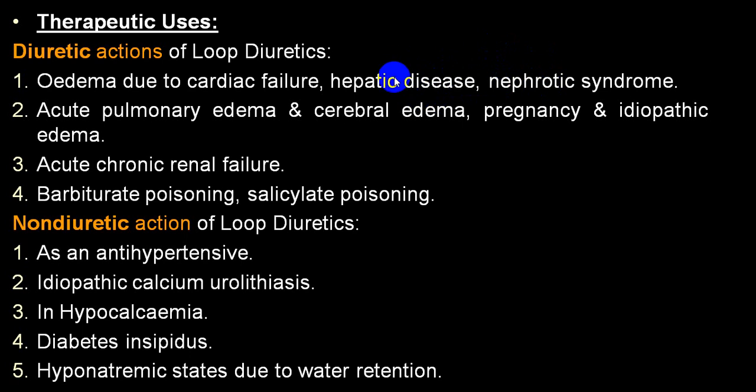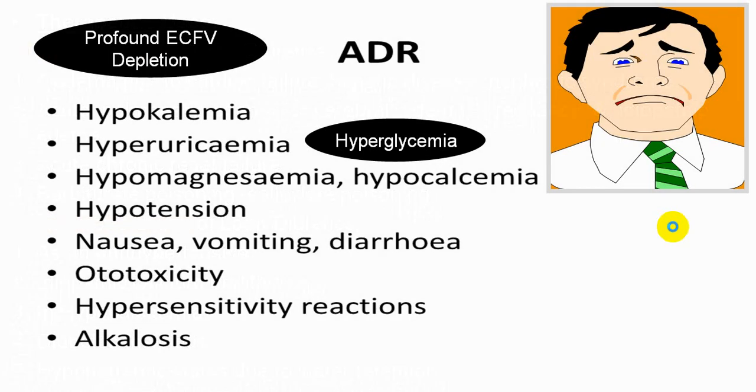In hepatic edema, the first indication is an aldosterone antagonist. Other than the non-diuretic action as antihypertensive, calcium stones, idiopathic calcium urolithiasis, in treatment of hypercalcemia, diabetes insipidus, glaucoma, hyponatremia, etc. are not common indications.